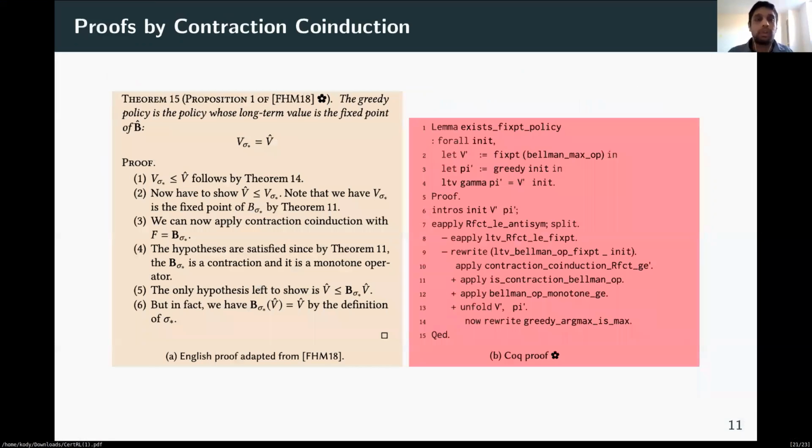Now, as proof of how contraction co-induction helps us simplify proofs, on this slide you see an English version and a Coq version of the same proof. On the left-hand side, we have the English version. On the right-hand side, we have the Coq version. Comparing the lengths, we see that they're pretty much the same size, but more importantly, the reasoning performs at the same level of abstraction. So even qualitatively, both of these proofs are saying the same thing. This goes to show that formalizations using this proof rule are very pleasant to undertake.